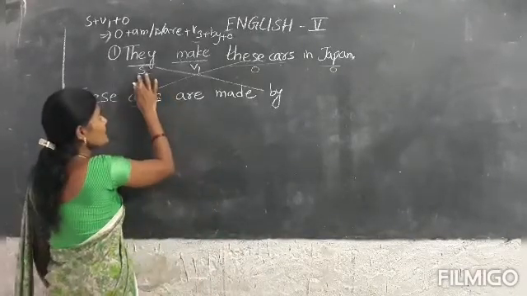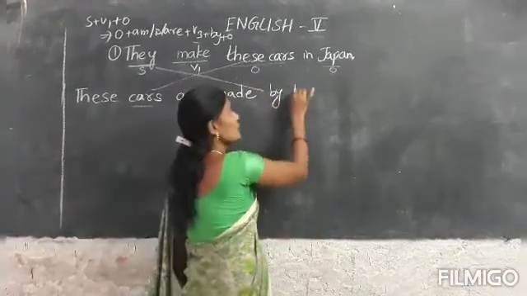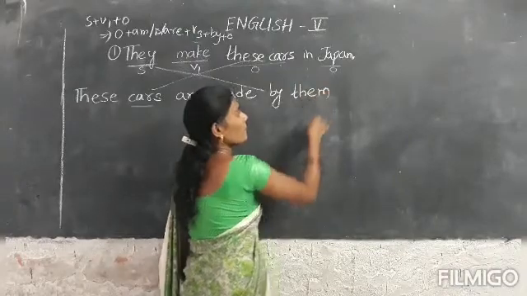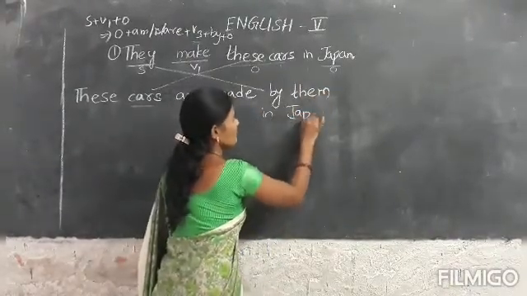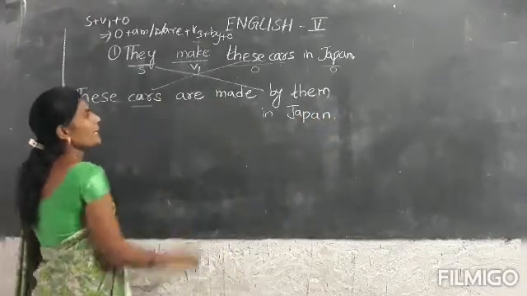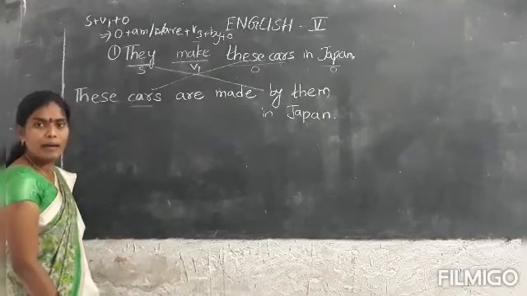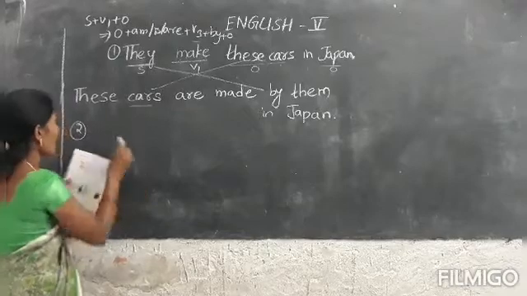If it is in the subject place, it is they. If it goes to the object place, we have to change it to them. These cars are made by them in Japan. Okay, that is the first one. Then the second one.